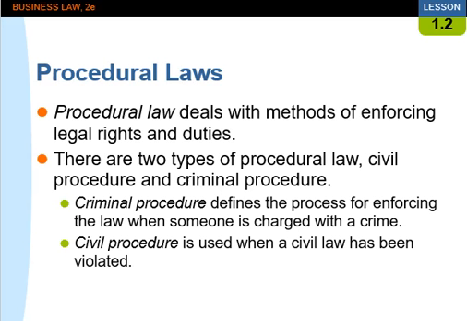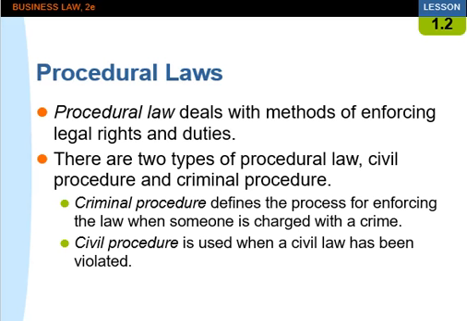Procedural law deals with methods of enforcing legal rights and duties. Laws that specify how and when police can make arrests, and what methods can be used in a trial are procedural laws. Procedural laws determine what remedies are available in a lawsuit. The doctrine of stare decisis is a procedural law. Rules for determining the supremacy of conflicting laws are procedural laws.